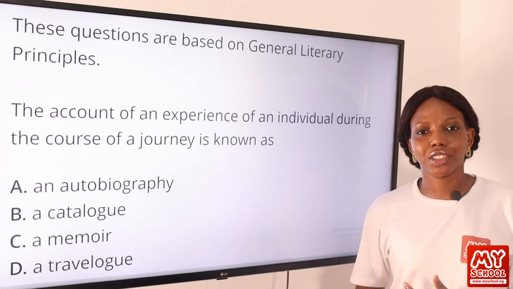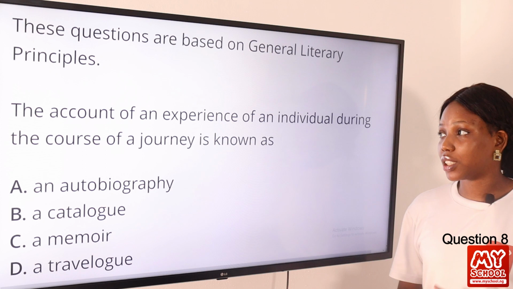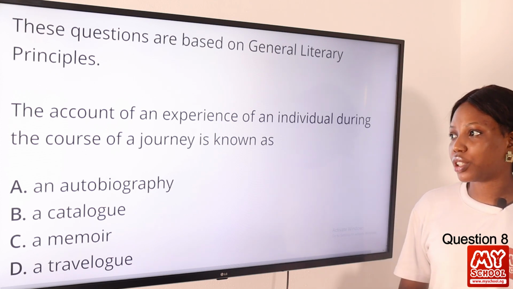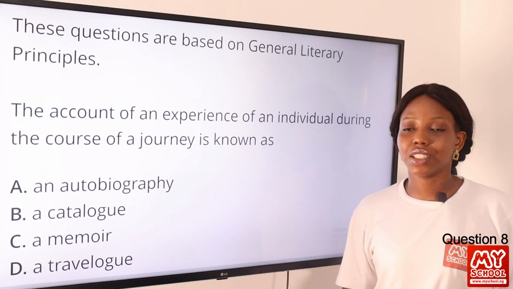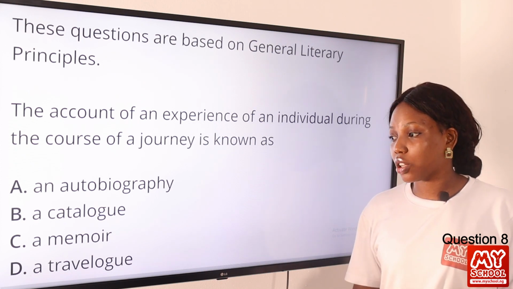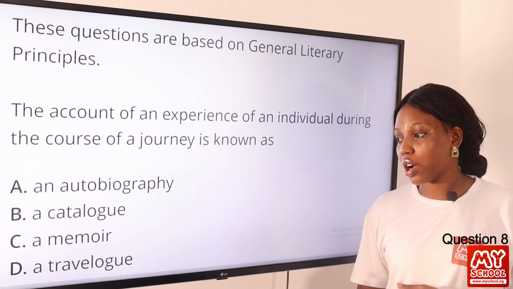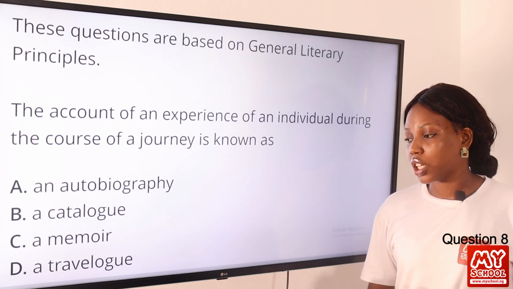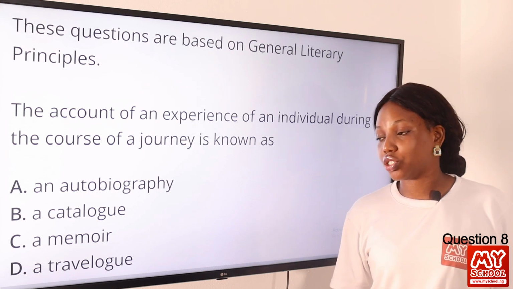Now moving on to question 8. The account of an experience of an individual during the course of a journey is known as dash. Option A, an autobiography. Option B, a catalogue. Option C, a memoir. Option D, a travelogue. The answer to this question is travelogue.